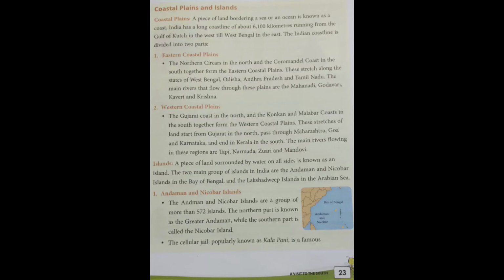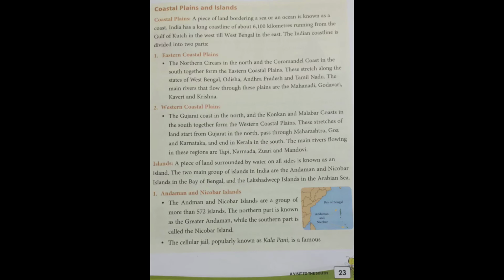Next, the western coastal plains. The Gujarat coast in the north, and the Konkan and Malabar coasts in the south, together form the western coastal plains.